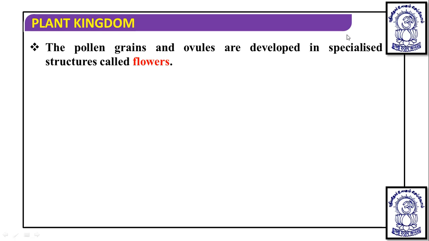The androecium has an anther, and that anther produces the pollen grain. Whereas the ovules are developed in a specialized structure, that is the ovary.